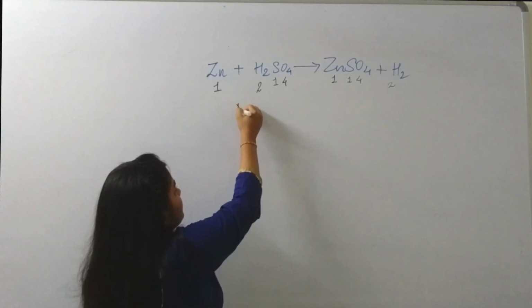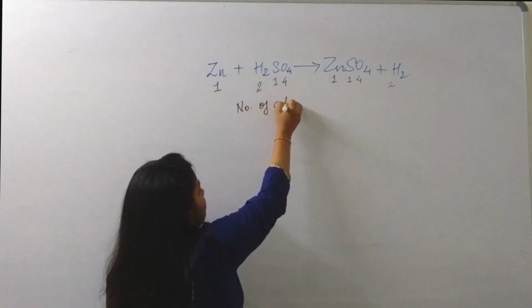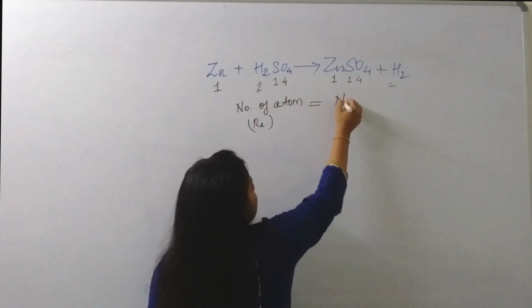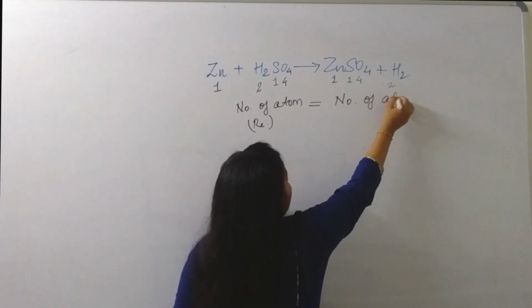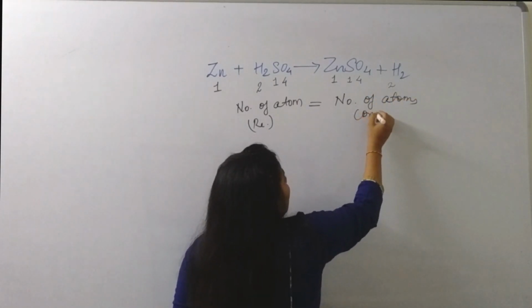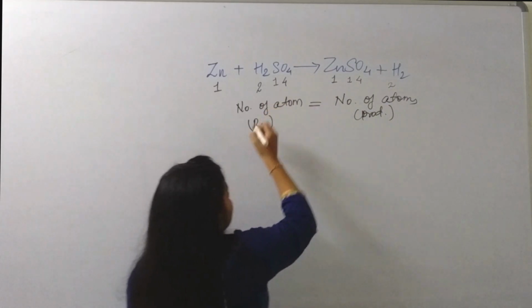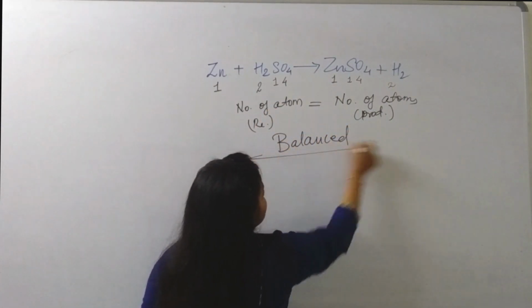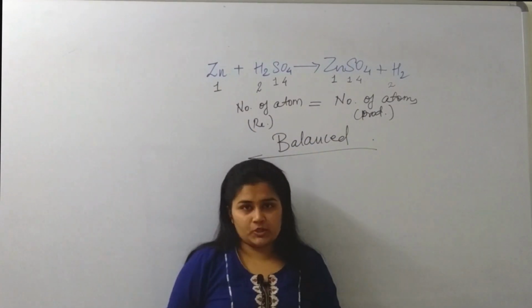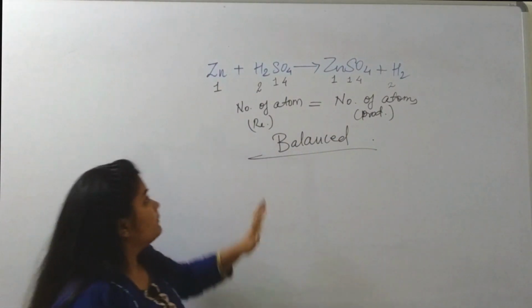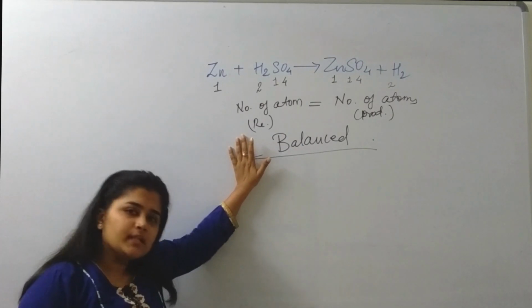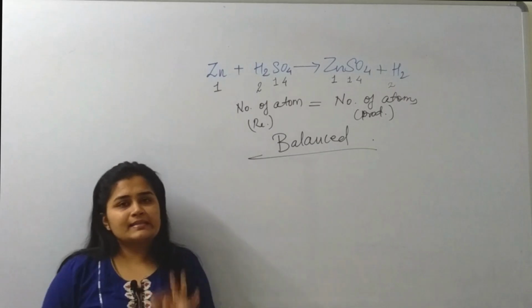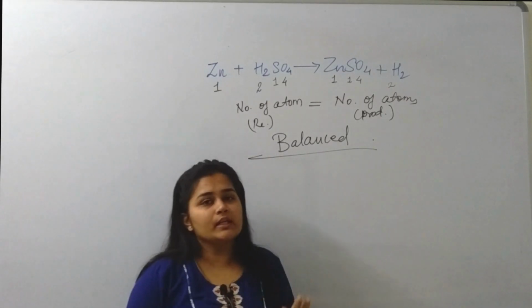When the number of atoms on reactant side is equal to the number of atoms on product side, the reaction is known as a balanced reaction. Very important. If the number of atoms on reactant is equal to the number of atoms on product side, it is known as balanced chemical reaction or equation.